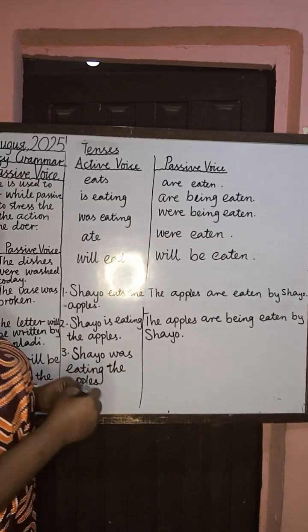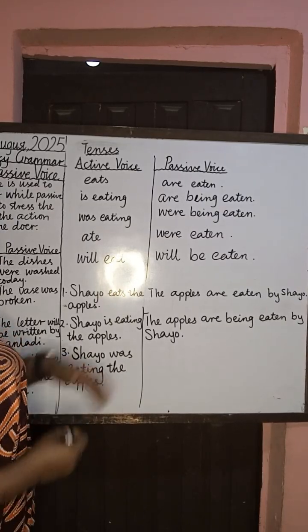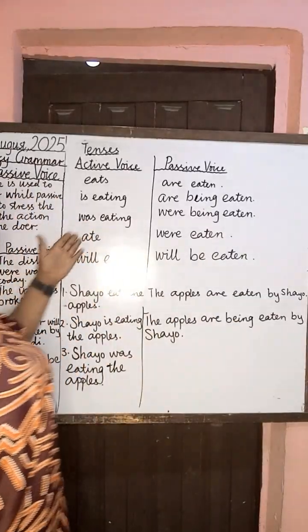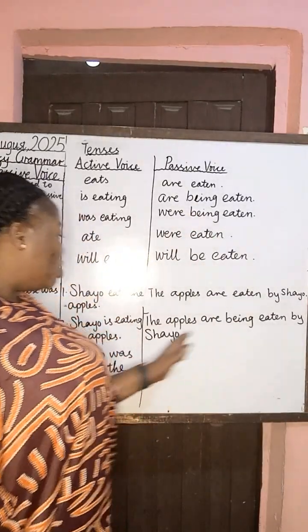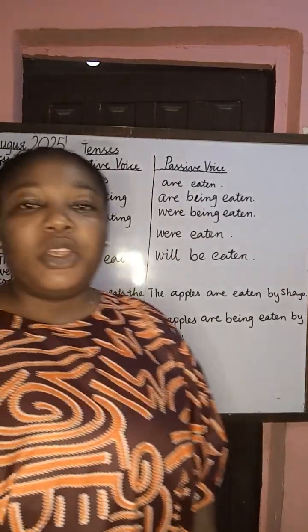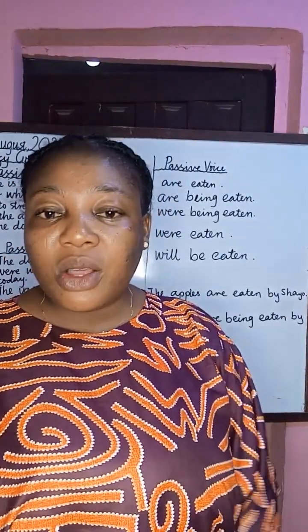So I want you to complete this. You are going to complete the remaining ones. You have it. Ate was eaten is going to turn to what? Were being eaten. So I want you to complete it. Thank you. Any question? Let me know.